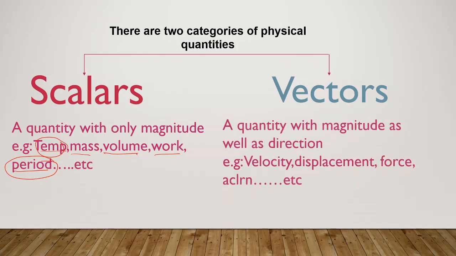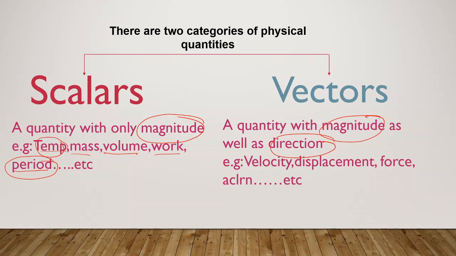It has both magnitude and direction, whereas a scalar has only magnitude, only one value. In a vector, there is a value along with the direction.